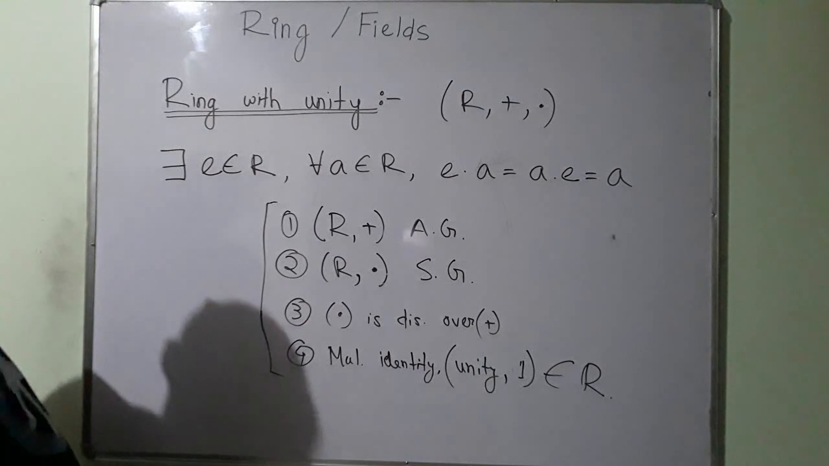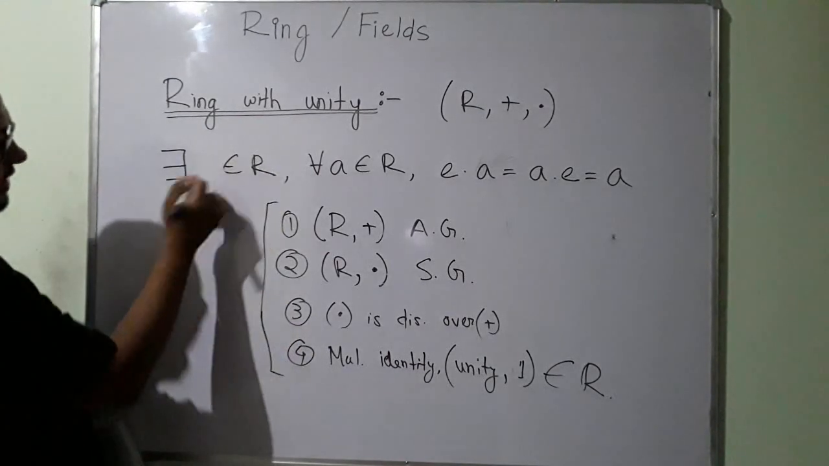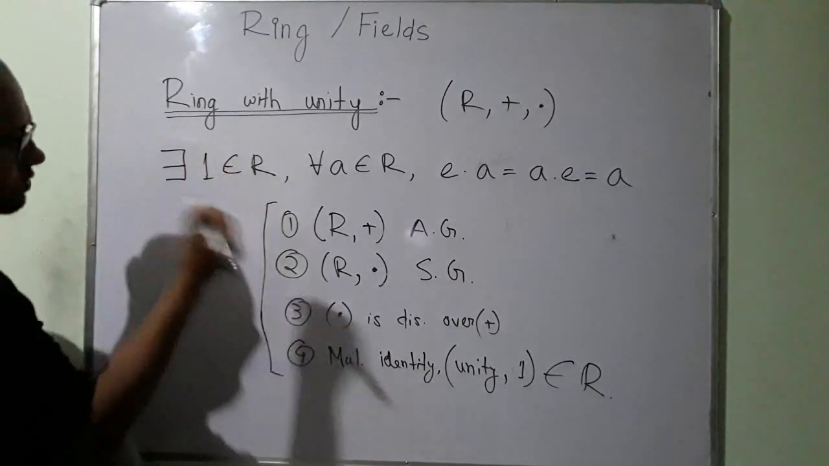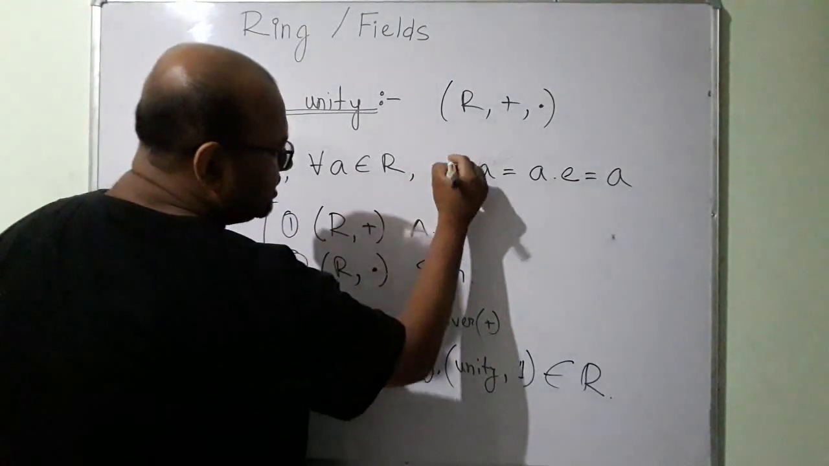In literature you will often find that instead of e, they directly write 1.